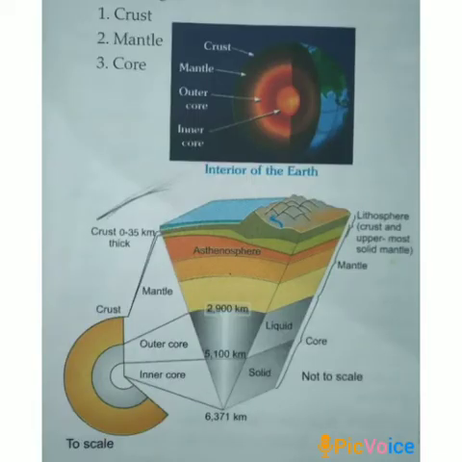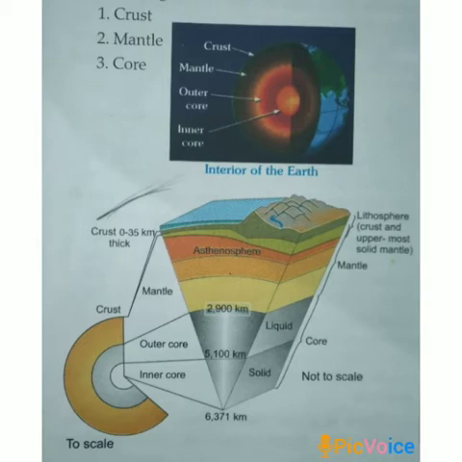You can also easily understand this through an example. You might have seen an onion. If you cut it, you will observe that it has different layers. Similarly, the Earth also has different layers, and these are broadly categorized as crust, mantle, and core. Now we will know what the crust is.